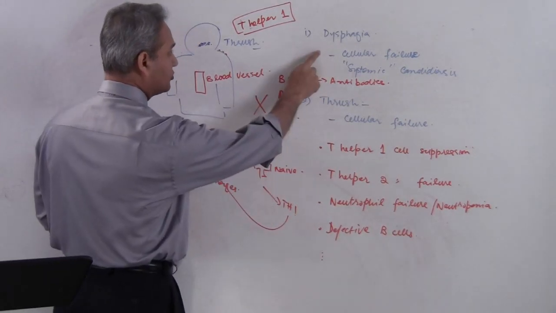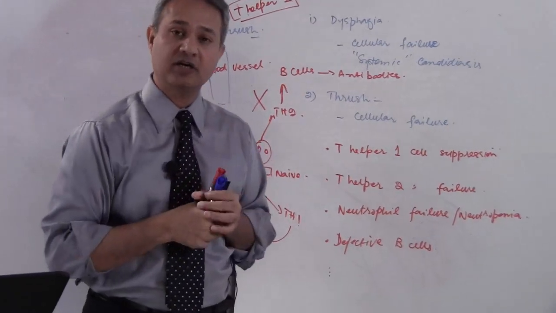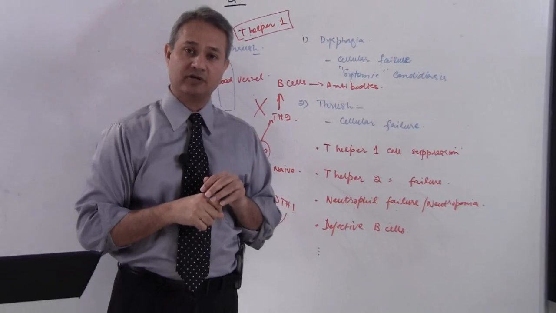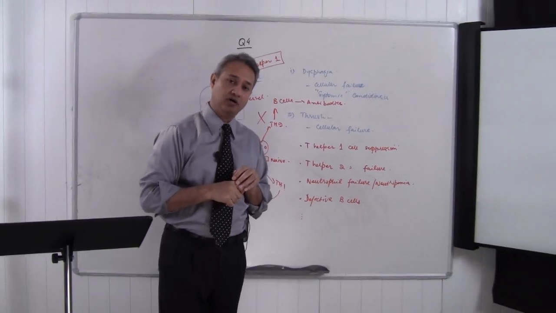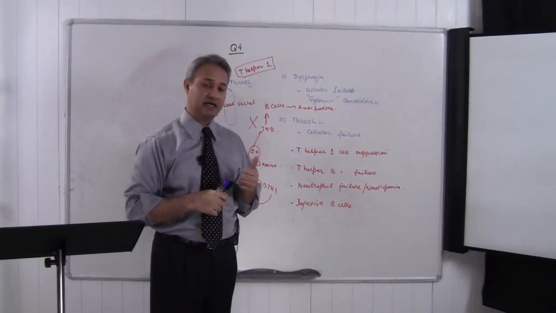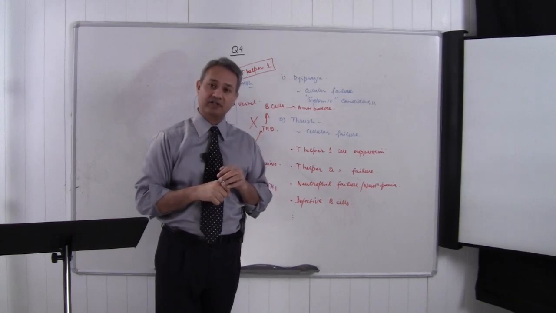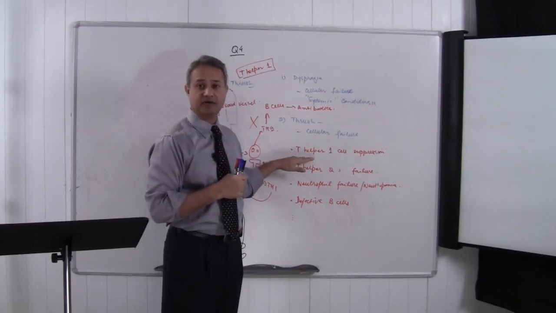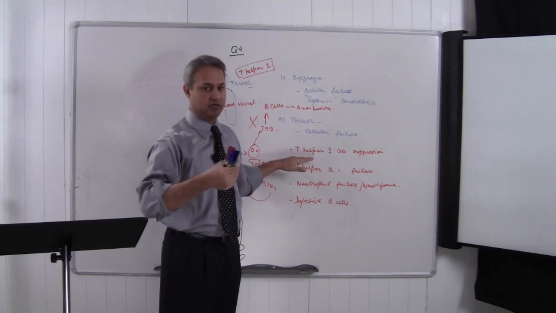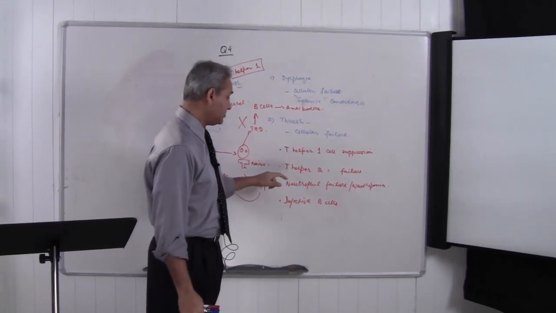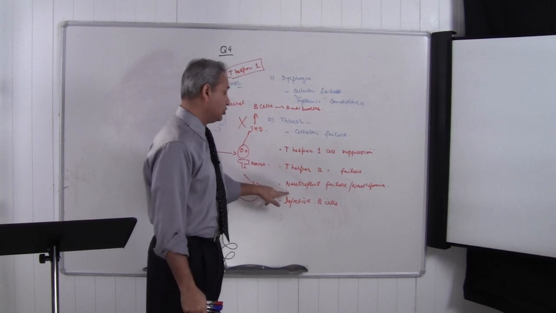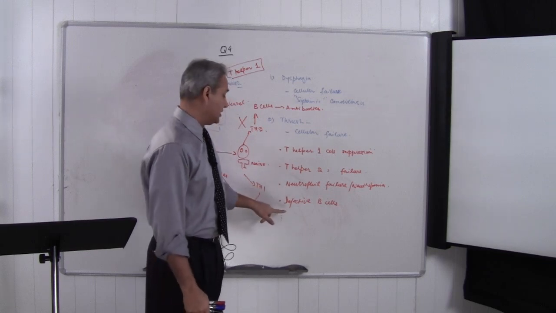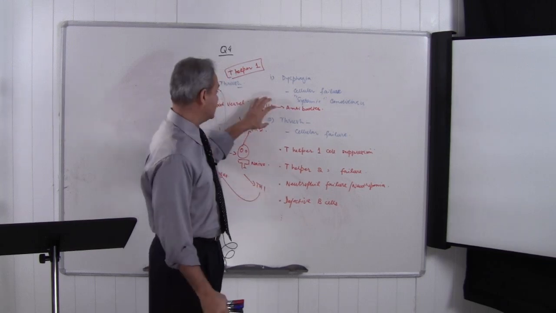If we have that question, the patient comes to you with dysphagia, you send him out for the endoscopy, comes back with Candida albicans, which cellular function may be disrupted? So in this particular case, T helper 1 cell. So that might be disrupted for so many reasons. T helper 2, no. Neutrophil, no. Defective B cells, this pathway, no.